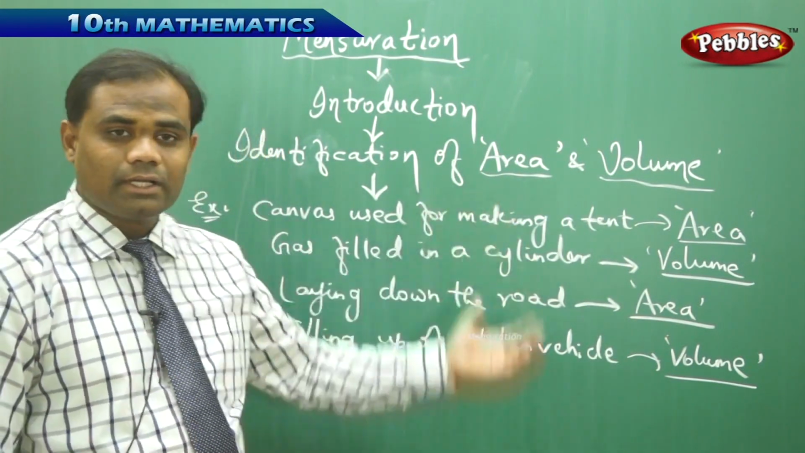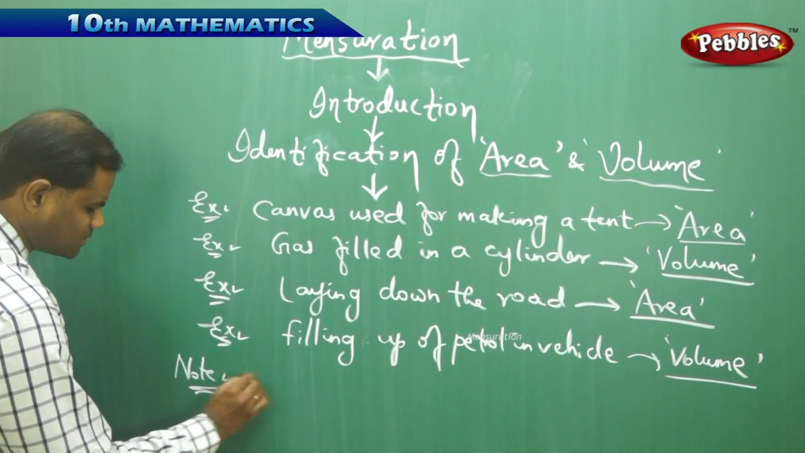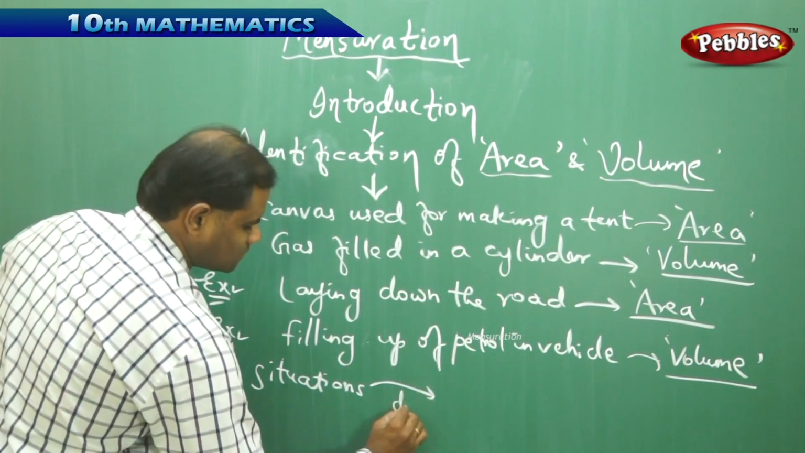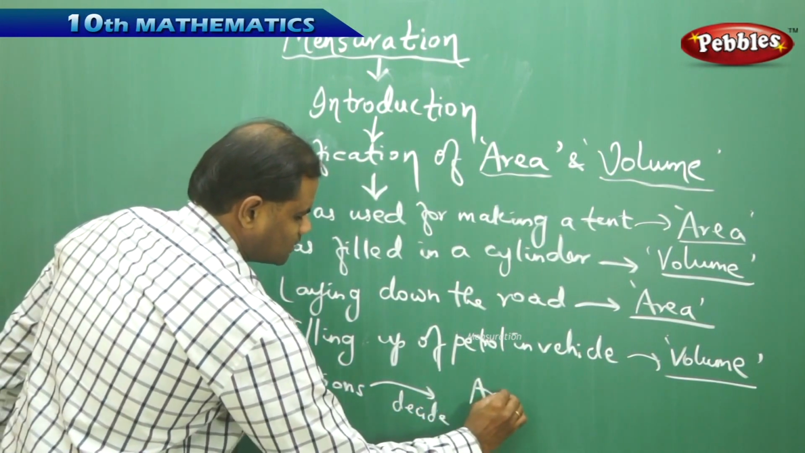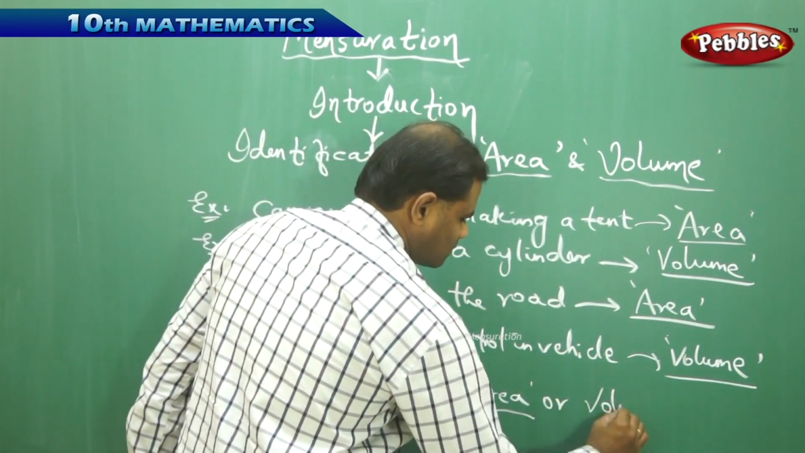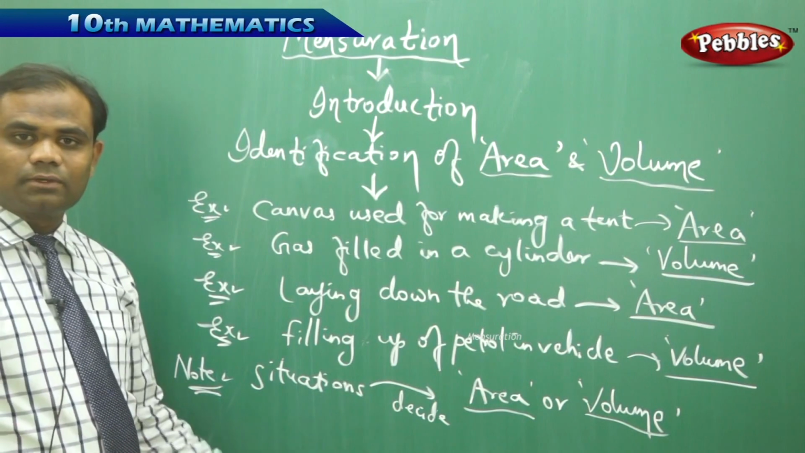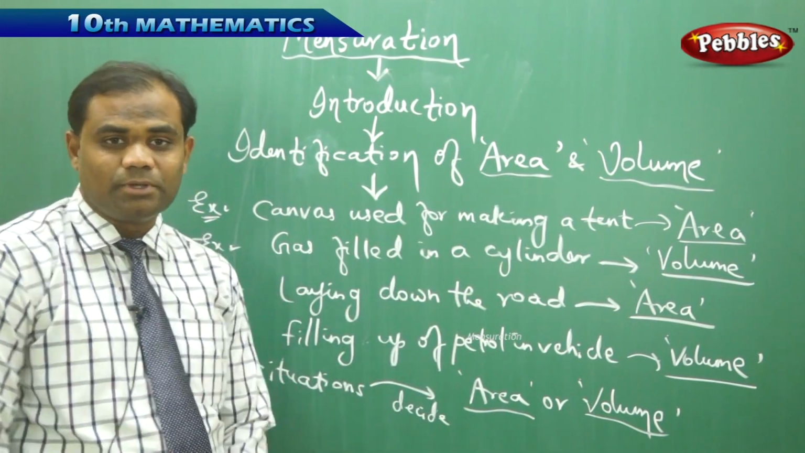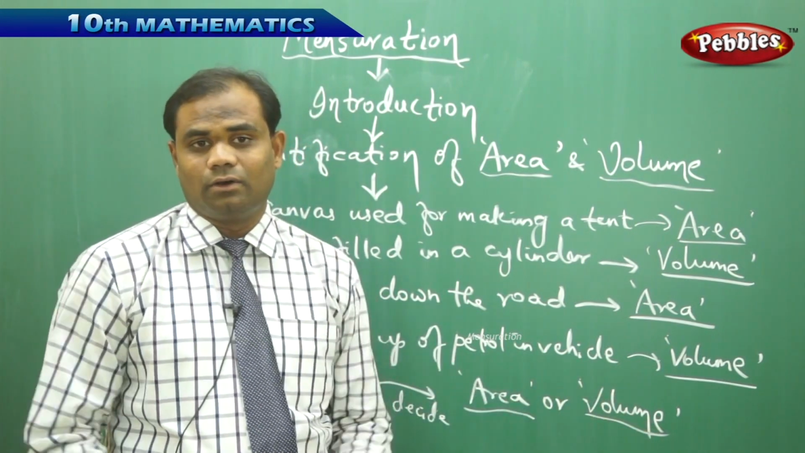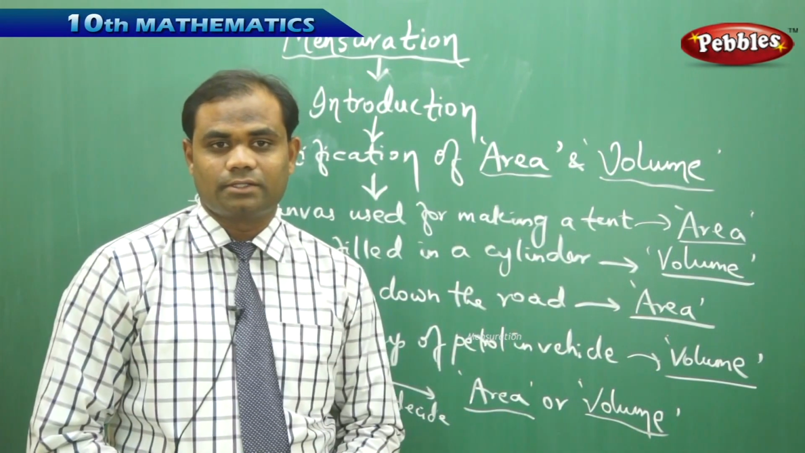So finally, the learning outcome here is that we identify that situations decide whether the given problem is about finding the area or volume. So finally, my learning outcome in case of this session is that it's purely the situations which decide whether the given problem is about finding the area or the volume, is what is the interaction of mensuration connected with area